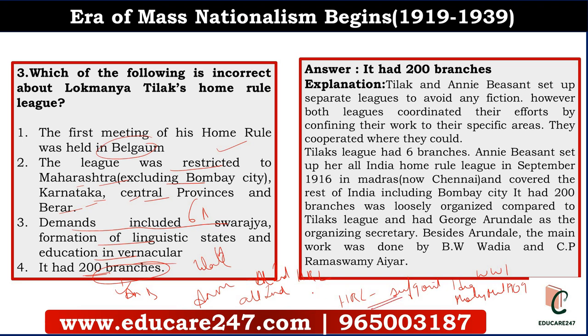And who took the initiative? Annie Besant and Lokmanya Tilak. There were others also helping them, like B.W. Wadia, C.P. Ramaswamy, Arundale, they played a major role in helping Annie Besant in this Home Rule League. And Annie Besant also set up the newspapers New India and Commonweal. These are the newspapers of Annie Besant. And Tilak's newspapers are Kesari and Maratha. So you got to know various newspapers associated with various leaders.